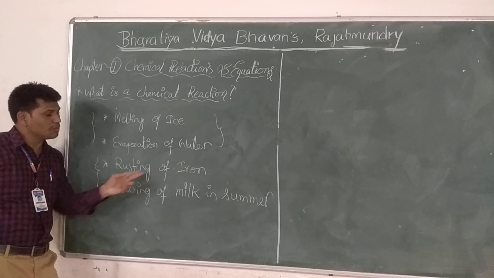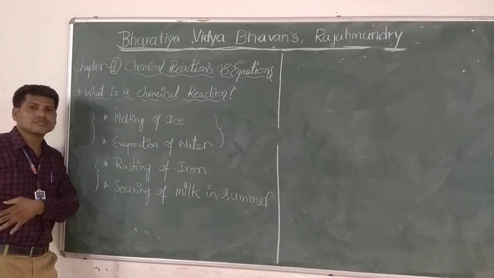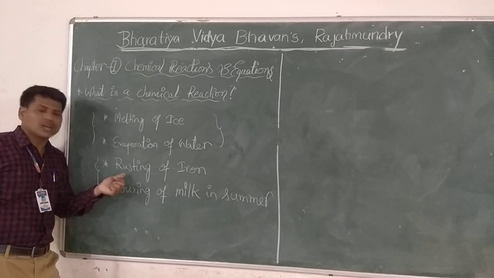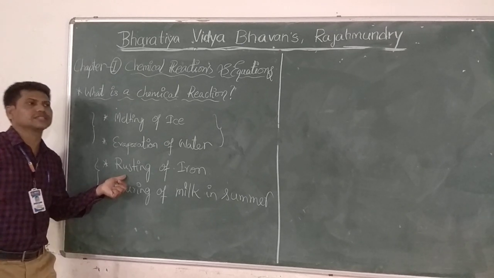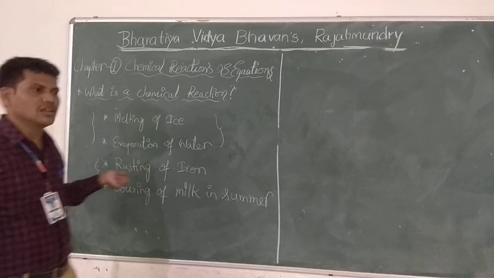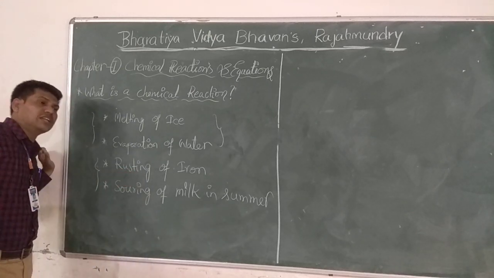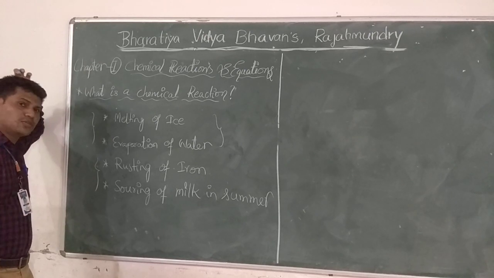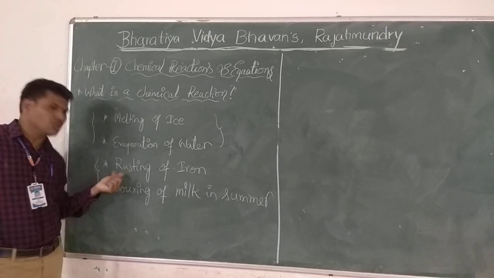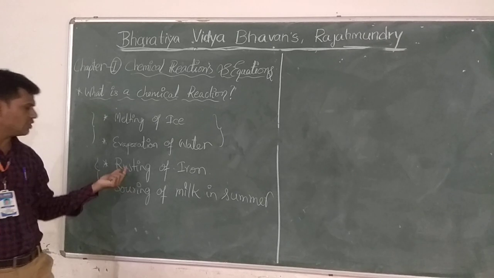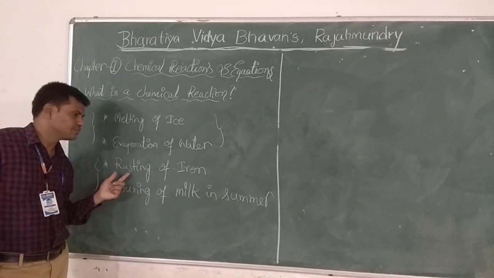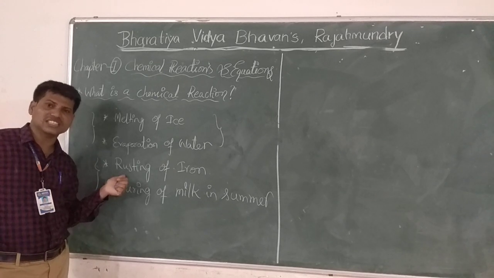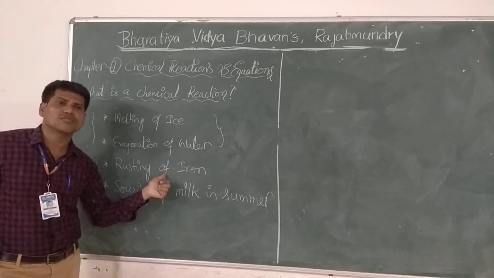This is very important, rusting of iron. After formation of rust, can you get back iron? No, we cannot. Of course, we would have to do some very highly chemical operations, which is also very expensive. But without doing anything, can we get iron again? No. So this is a very important change. In this change, a new chemical compound is formed.